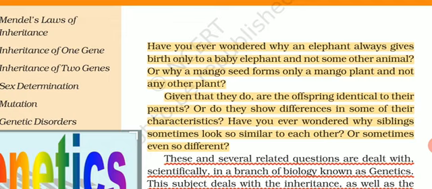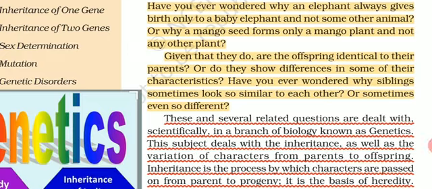Sometimes you can see the twins are identical and sometimes they could be non-identical. This is due to genes present in them. Sometimes the siblings look similar, sometimes they don't. Sometimes the children look like their parents and sometimes they don't. Few of the characters can be similar and others can vary.